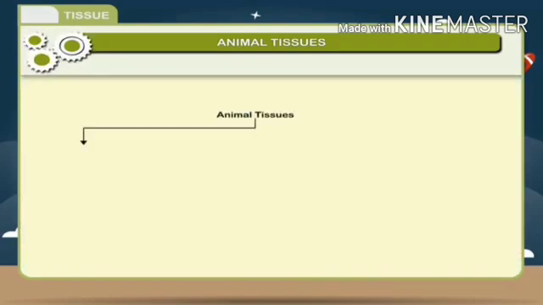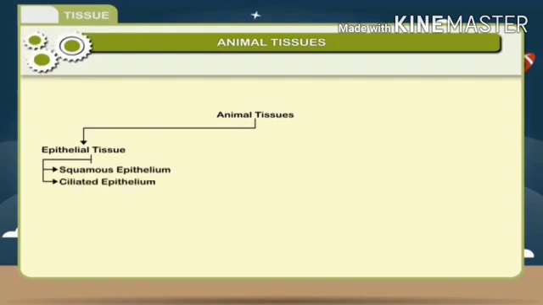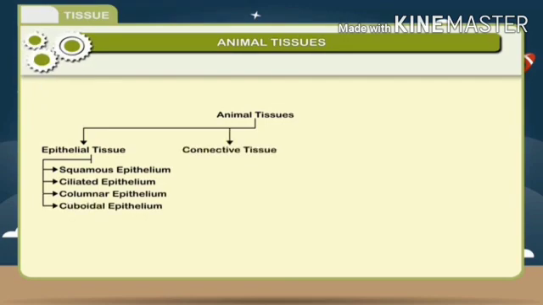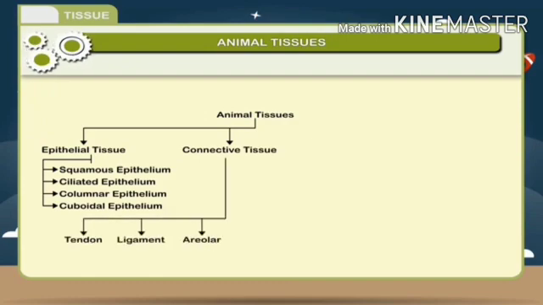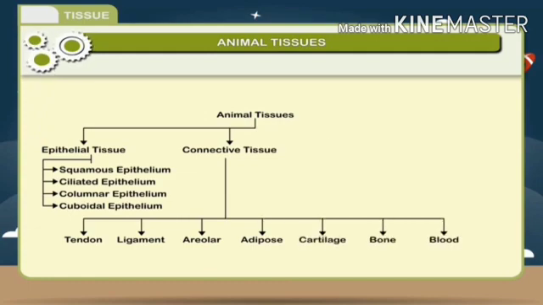Animal tissues: epithelial tissue, squamous epithelium, ciliated epithelium, columnar epithelium, cuboidal epithelium. Connective tissue: tendon, ligament, areolar, adipose, cartilage, bone, blood.